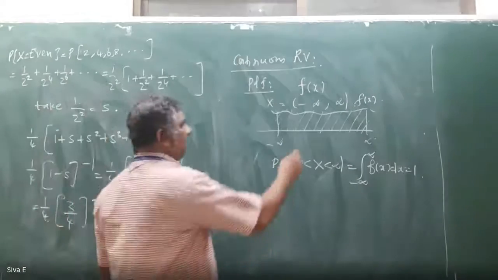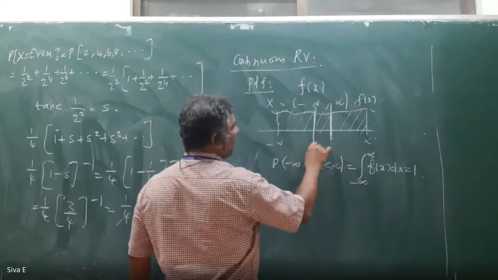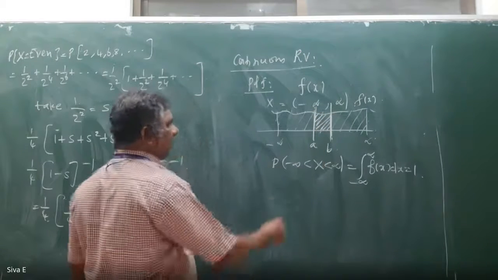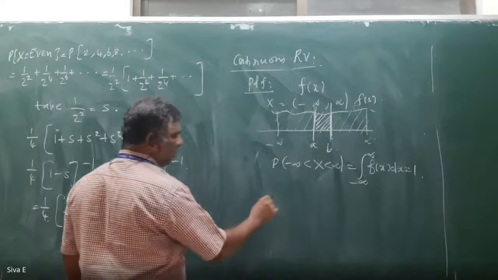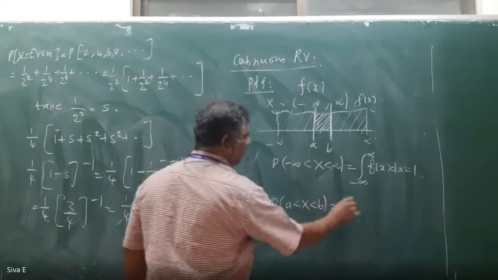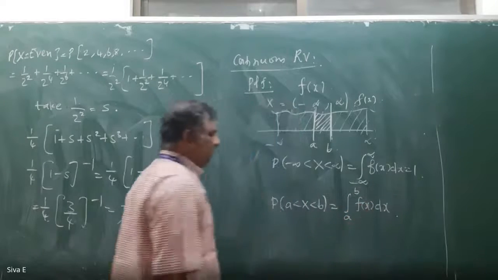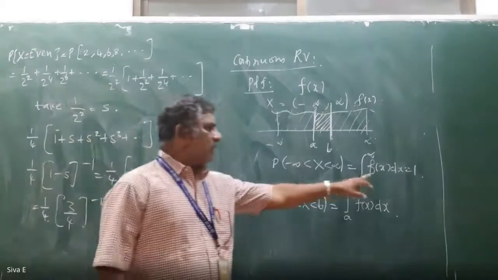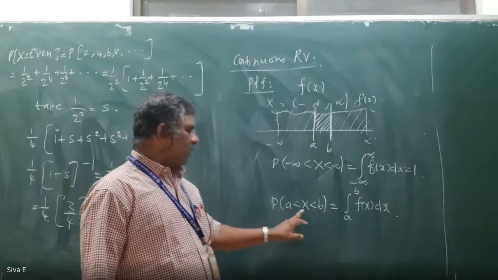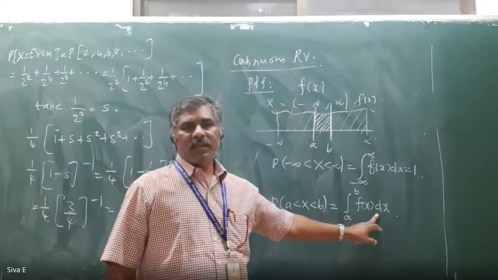In case I want to find the probability in some subinterval, say a to b, we can write probability of a less than x less than b equal to the integral from a to b of f of x dx.